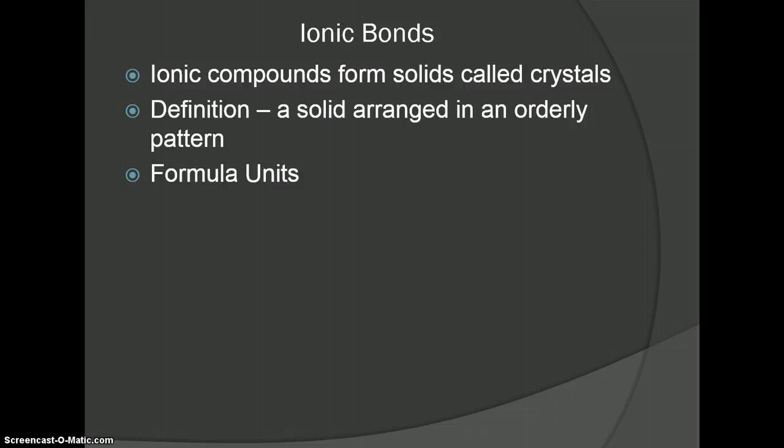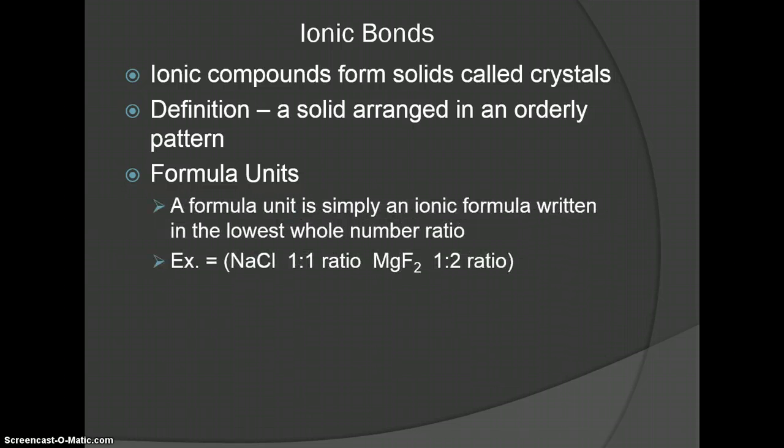When an ionic compound comes together, in class, we'll probably, just for sake of ease, refer to them as molecules, but the technical name is, we call them formula units. And you'll see them written like this. For example, sodium chloride, right down here, in a 1-to-1 ratio, because you have 1 sodium to every 1 chlorine. And that's how we write a formula unit. It's always written in the lowest whole number ratio. So even if I had 100 or 1,000 or 1,000,000 sodiums and 1,000,000 chlorines, I don't write it that way. I would write it in the lowest whole number ratio, which in this case is a 1-to-1 ratio.